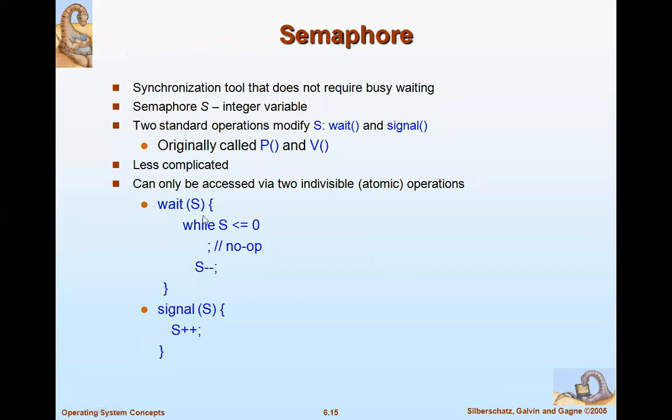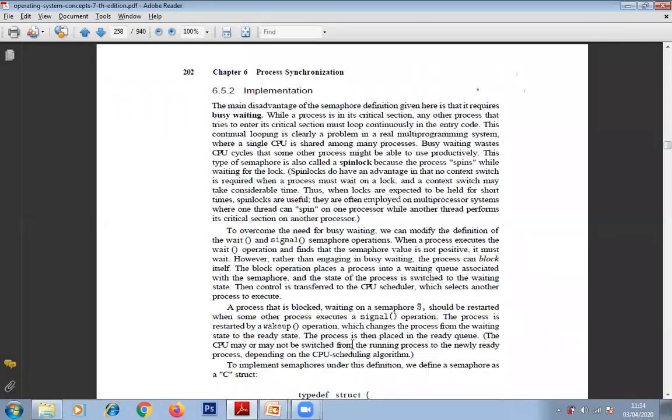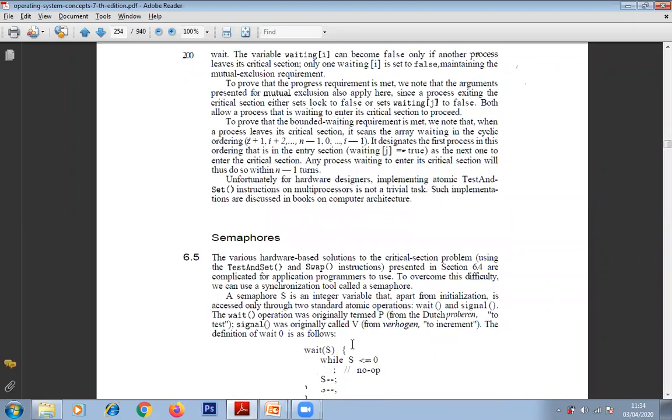Here S is an integer semaphore. In the wait function we check a condition: while S is less than or equal to 0, that is, the value of S is equal to 0 or less than 0, then we do no operation, meaning there is no process to allow. Otherwise, keep decrementing: wait does S minus minus. In signal, we allow the process to execute, so S will be incremented. So wait decrements, signal increments, and I can explain more with this. I'll show you in the textbook.